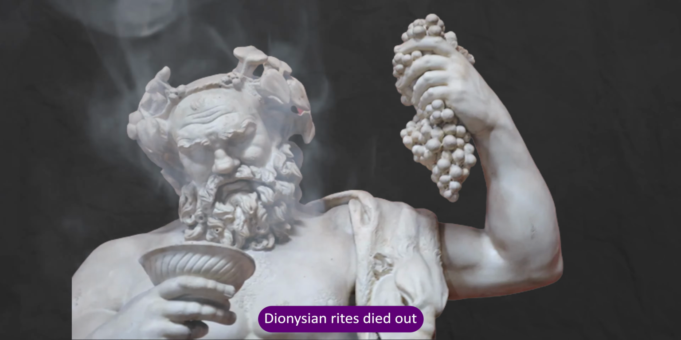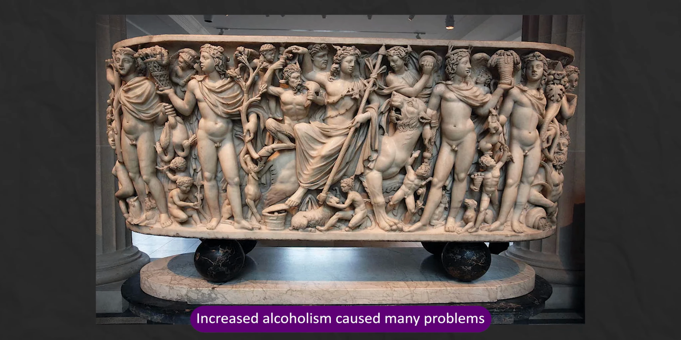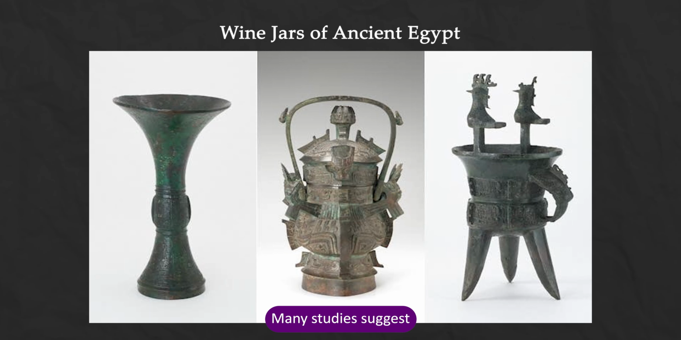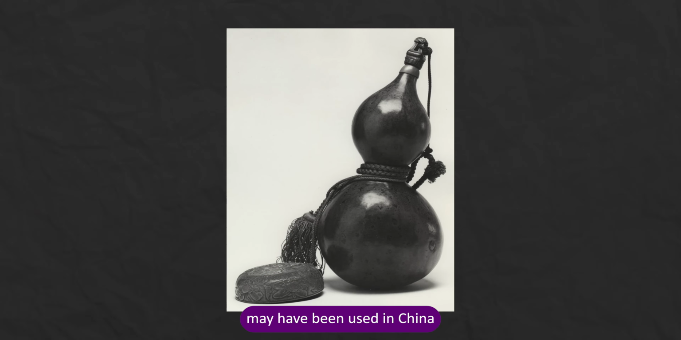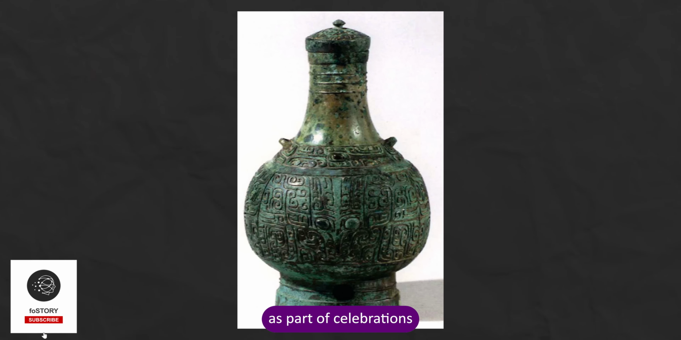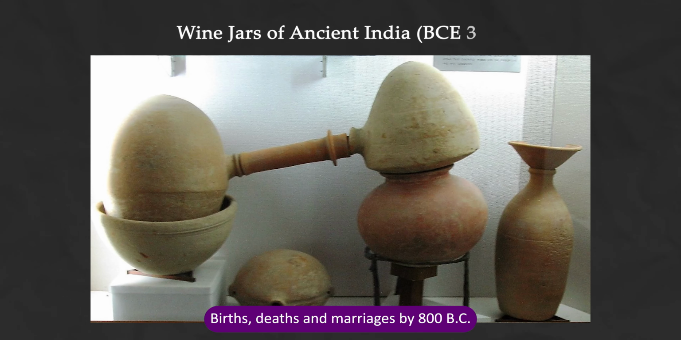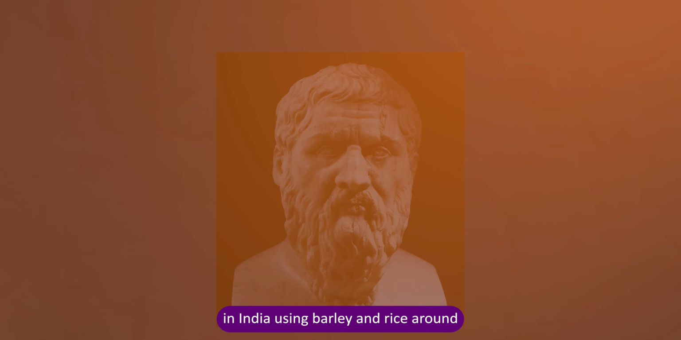Dionysian rites died out after they spread to Italy, where society outlawed wine. Increased alcoholism caused many problems in Rome. Many studies suggest that alcoholic beverages may have been used in China before they were used in the West. Drinks are believed to have been used as part of celebrations such as swearing oaths or going into battle, births, deaths and marriages. By 800 BC, beer was being produced in India using barley and rice.